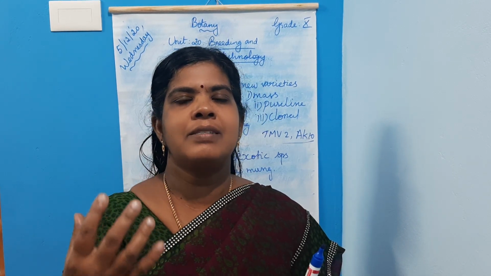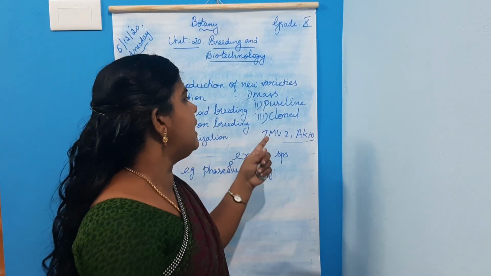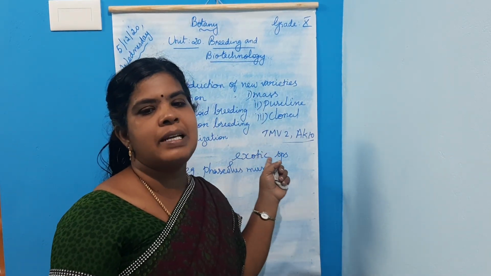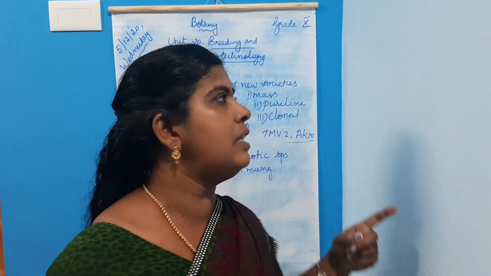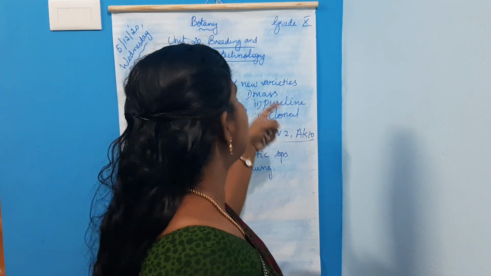Then these seeds are distributed to the farmers for cultivation. Common examples for mass selection are the groundnut varieties. What are the groundnut varieties obtained through mass selection?